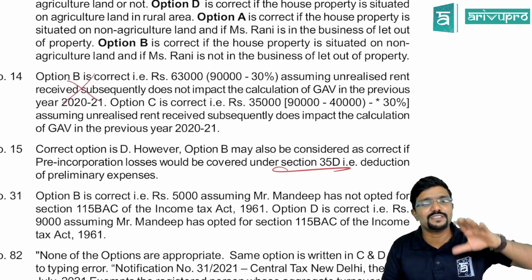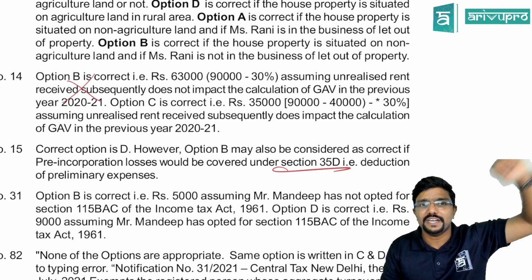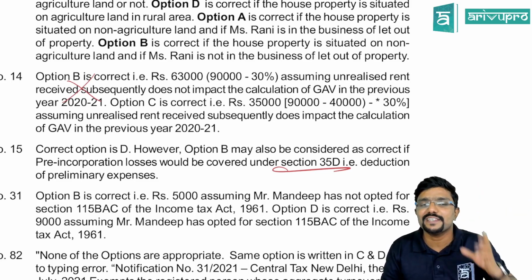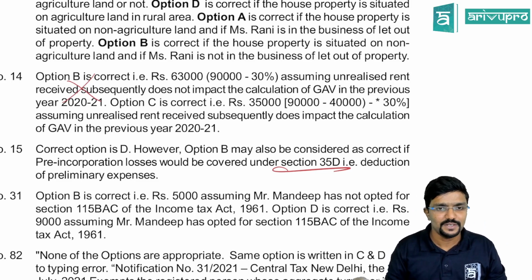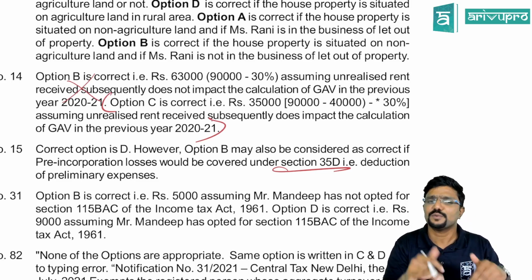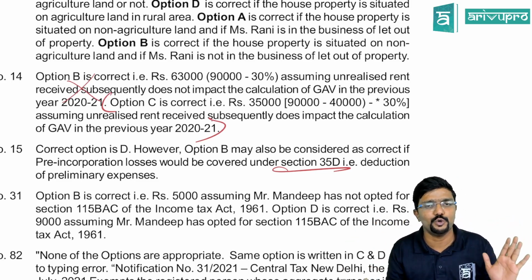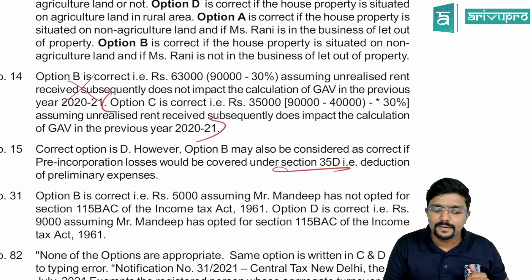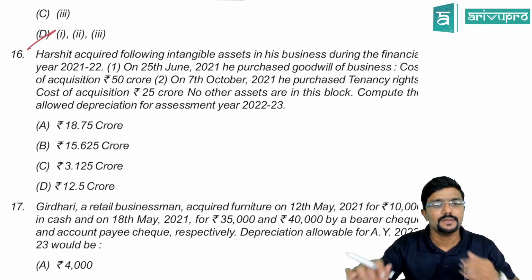Obviously, in the past, how much was allowed? Only 1,20,000. But actually, how much was your unrealized rent? 160. So there is a difference of 40 which we have to adjust. Option C is correct. That is whatever I did. So as per me, option C should be the correct. Option B is not at all correct, guys, because it will be a wrong assumption if you do that. Fine. Chalo, we'll move ahead.